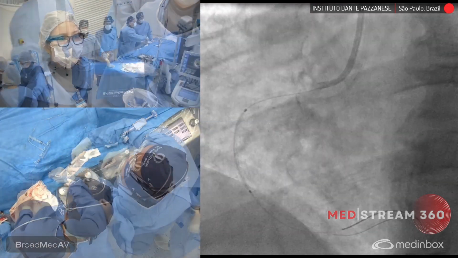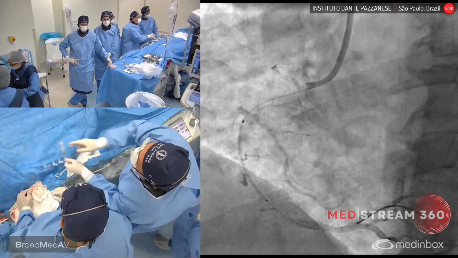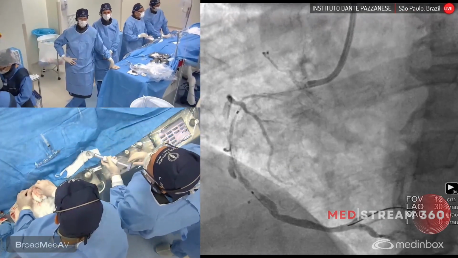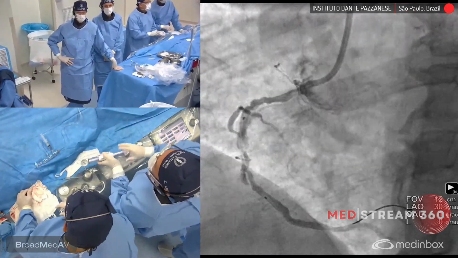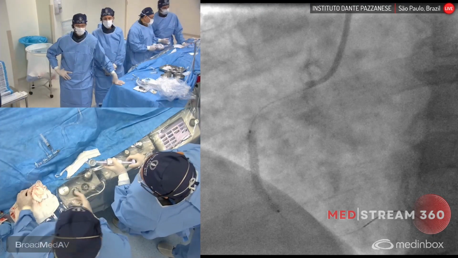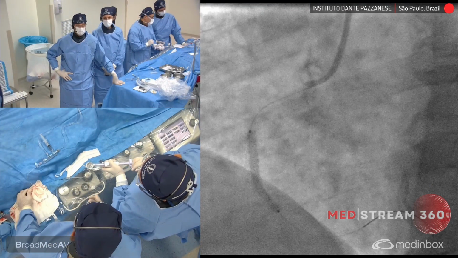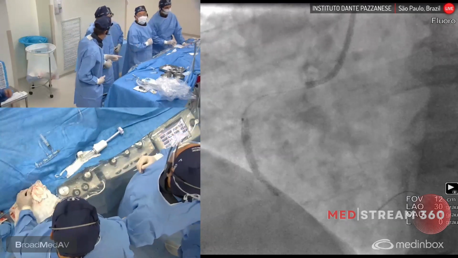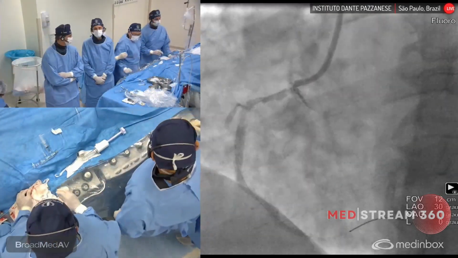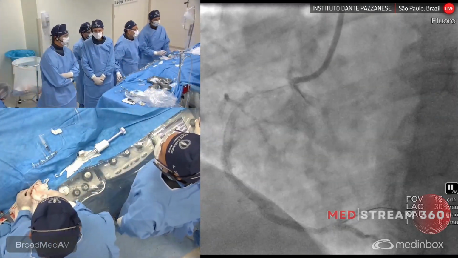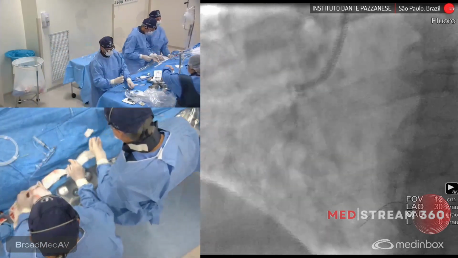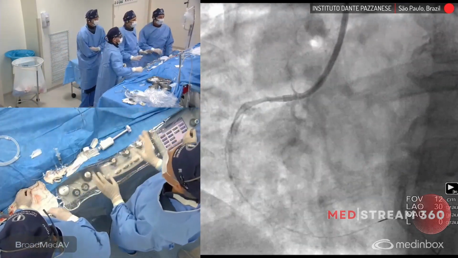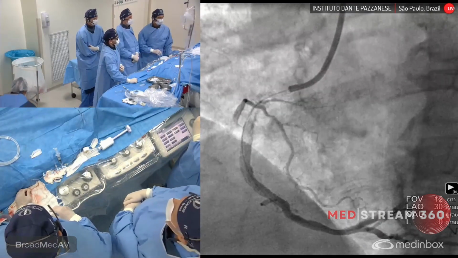So now they're going to deploy it. I think they're good landing zones. There's some dissection distal due to the predilatation, but I think that's a good position. We like to deploy at nominal pressure, but don't overexpand. You went up to 8 atmospheres, 7 atmospheres. So you're going to post-dilate with a 3.5 by 20 balloon. Yes. So the stent result, I think, is perfect. It's nicely well positioned, with a good landing zone.